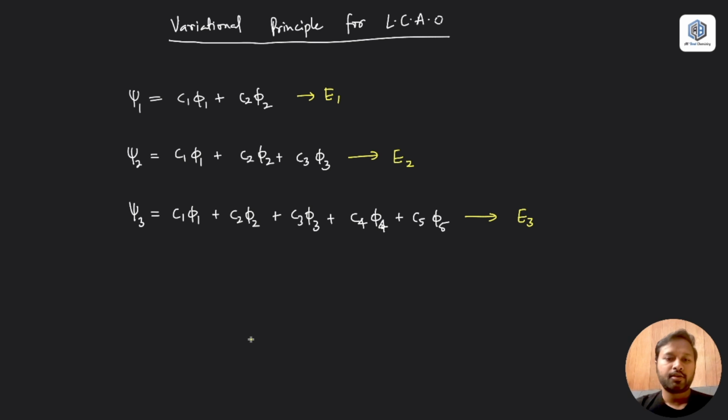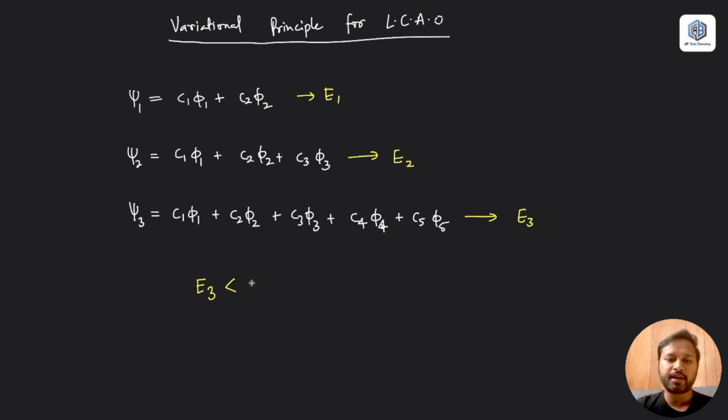If you want to write down the order of these energies, the variational principle for linear combination of atomic orbitals says that the energy obtained with the highest number of linear combinations will be lowest. So the more orbitals you add in the trial wave function, the lower the calculated energy value will be.